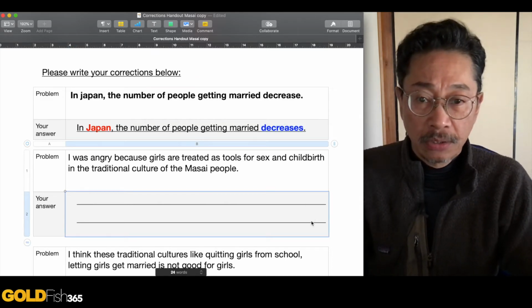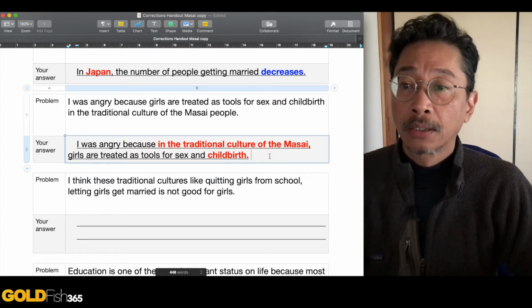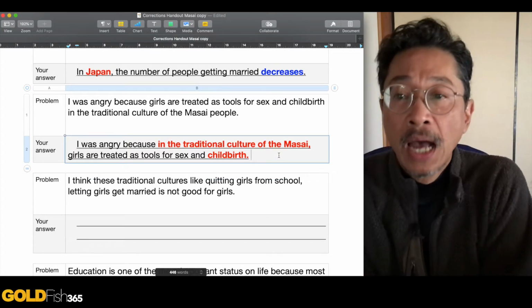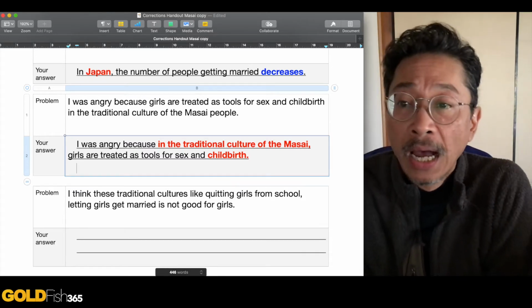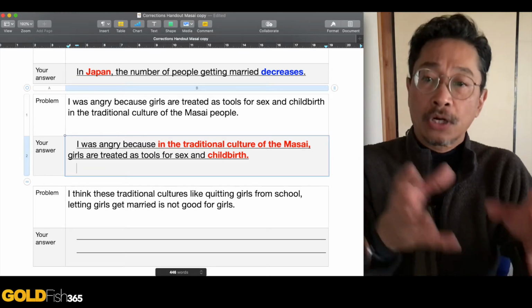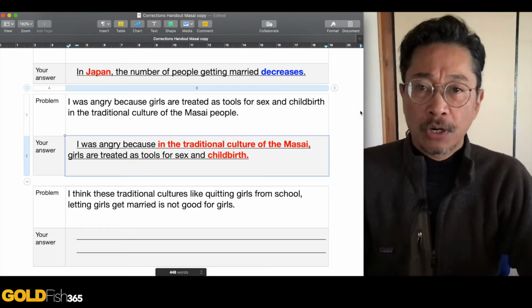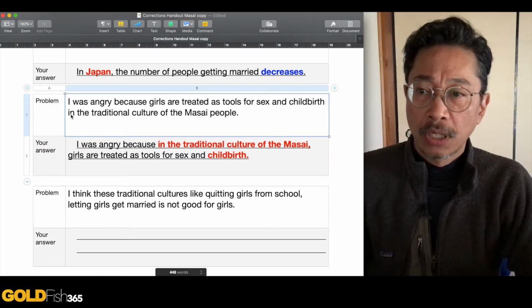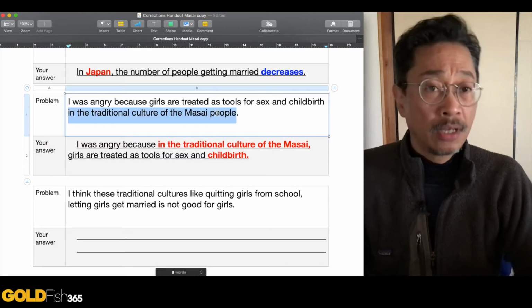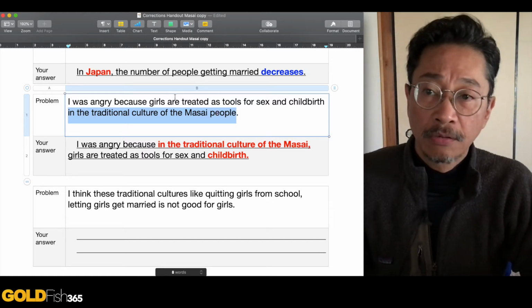So let me paste my correction here. So here we go. "I was angry," give you a little bit of space here. "I was angry because in the traditional culture of the Masai, girls are treated as tools for sex and childbirth." So you want to take that last part that was here, in the traditional culture of the Masai, this part, and you want to put it ahead of the problem that you're going to say from here.